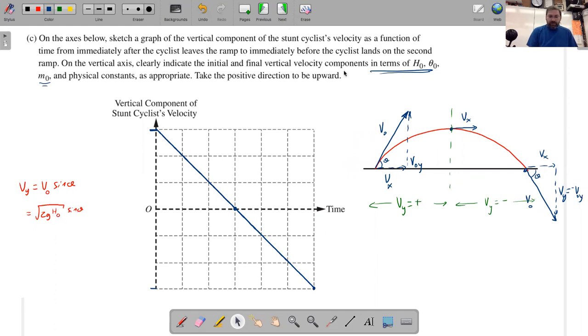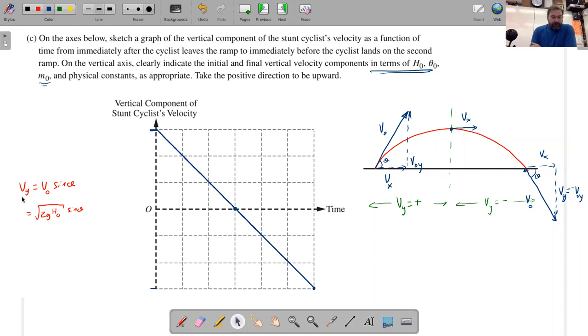So the prompt says that we want the vertical velocity components in terms of h naught, theta naught, and m naught. So we only need the variables h naught, theta naught, and m naught. Now it turns out that the vertical velocity is independent of the mass. So just because it says that you can use m naught, you don't necessarily have the value m naught in the value.